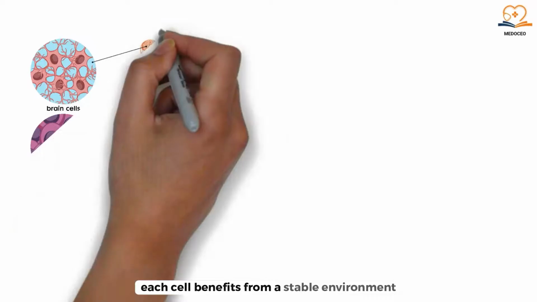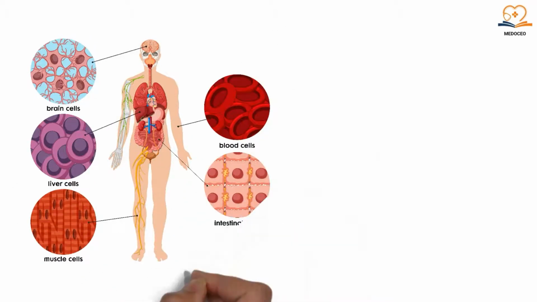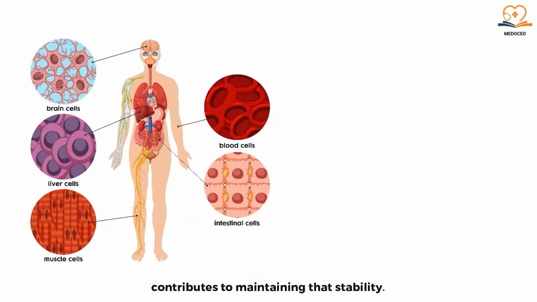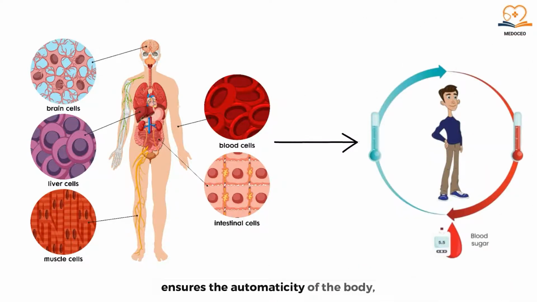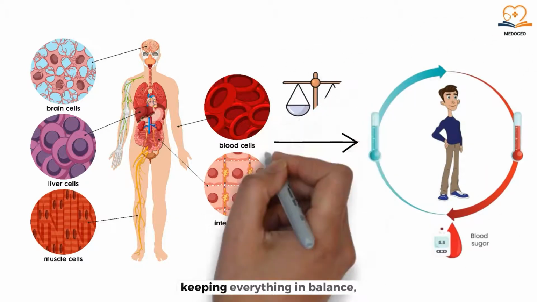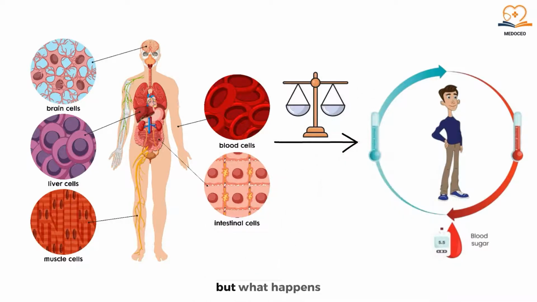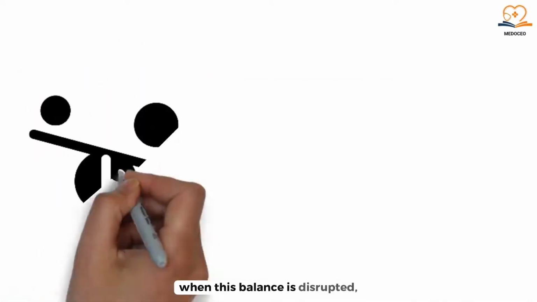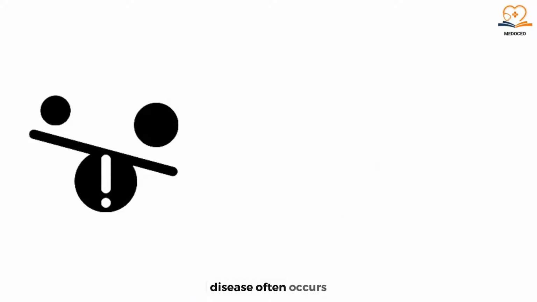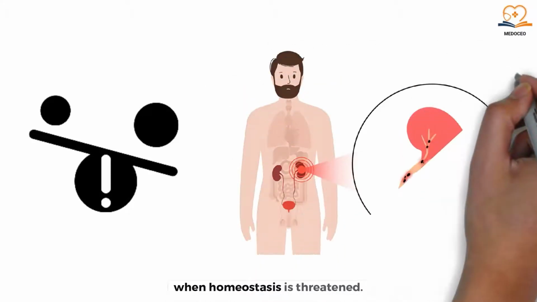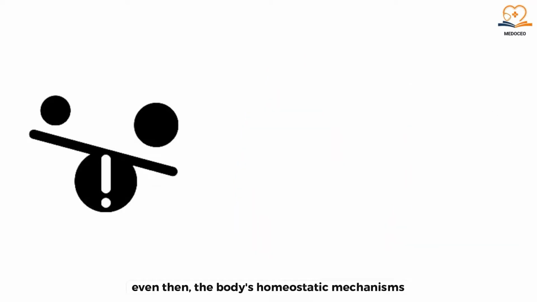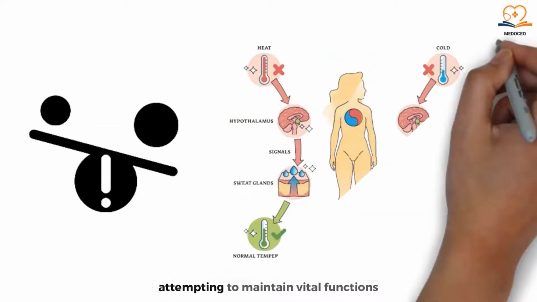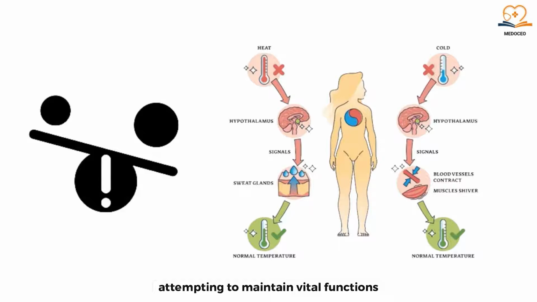Each cell benefits from a stable environment and, in turn, contributes to maintaining that stability. This reciprocal interplay ensures the automaticity of the body, keeping everything in balance. But what happens when this balance is disrupted? Disease often occurs when homeostasis is threatened. Even then, the body's homeostatic mechanisms continue to operate, attempting to maintain vital functions through compensatory adjustments.